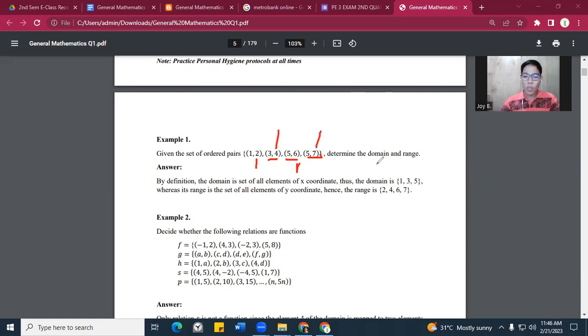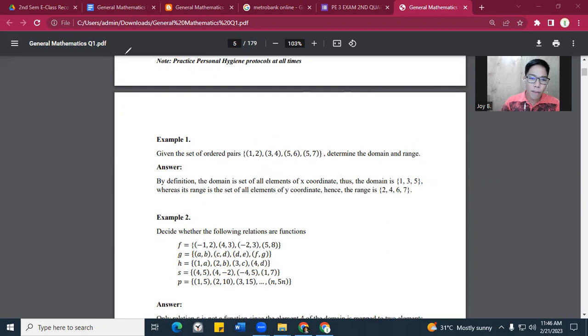Okay, very good. So, these are the Y coordinates. Let's repeat. When we say X coordinate, it is the first entry: 1, 3, 5, and 5. And the Y coordinates are 2, 4, 6, and 7. So those are the ordered pairs of our domain and range.